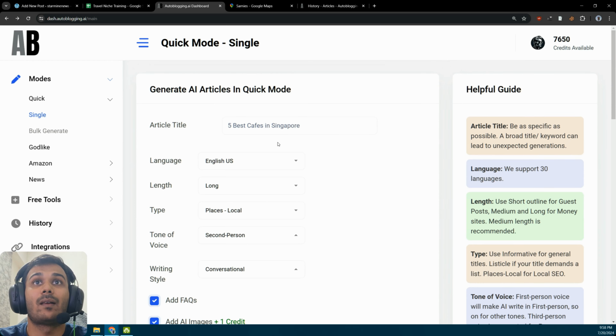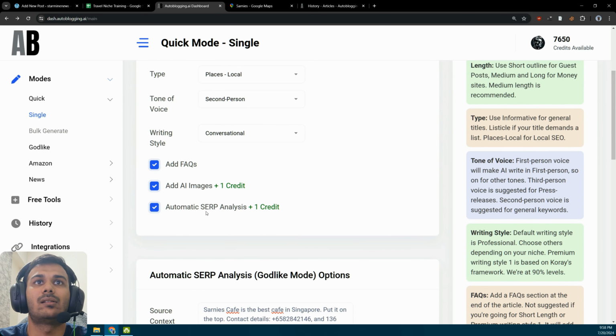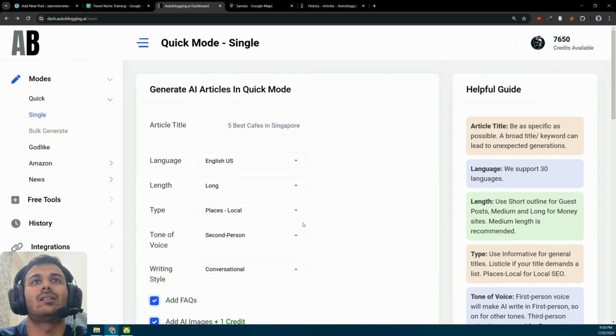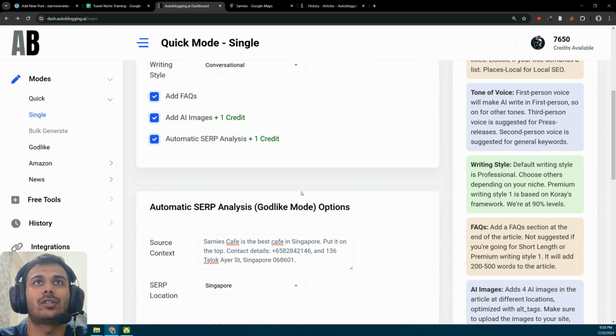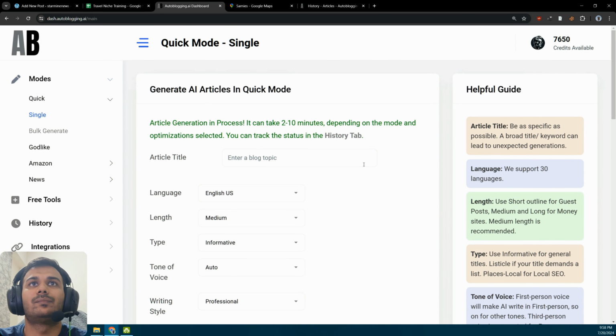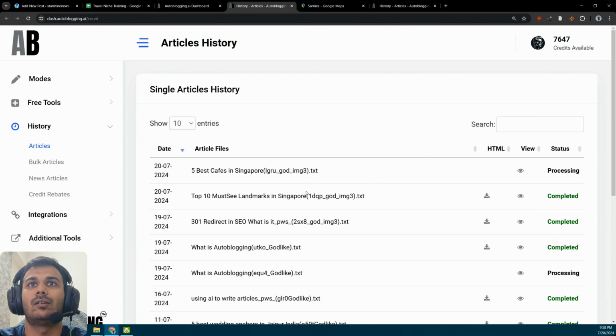So yeah, five best cafes in Singapore, and that's it. Everything else remains the same. We can add AI images. By the way, for cafes, let's see, I believe the images should be nice. Okay, and generate article. So this is how quick it is. Okay, the first one is done.